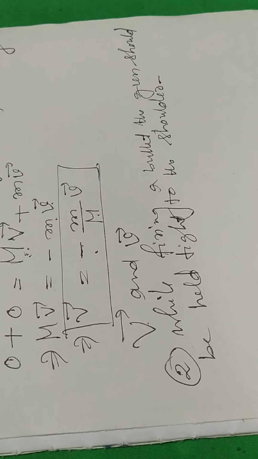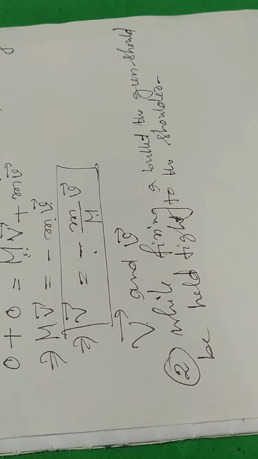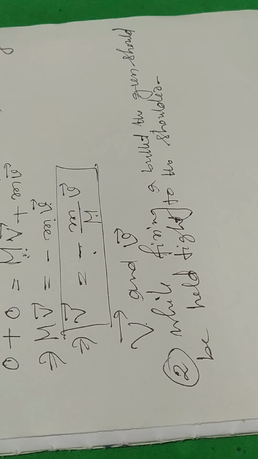If the gun is not held tight, due to the recoil velocity of the gun, the person firing the gun may get hurt. If the gun is held tight to the shoulder, the gun and the person become one system. Since the total mass of the system is large, the recoil velocity will be very small and the person may not feel any jerk in his shoulder.